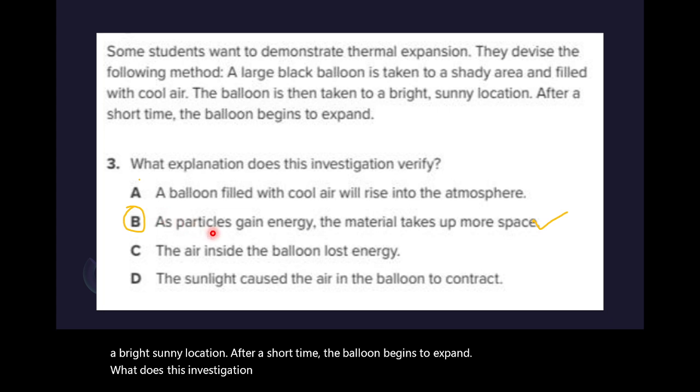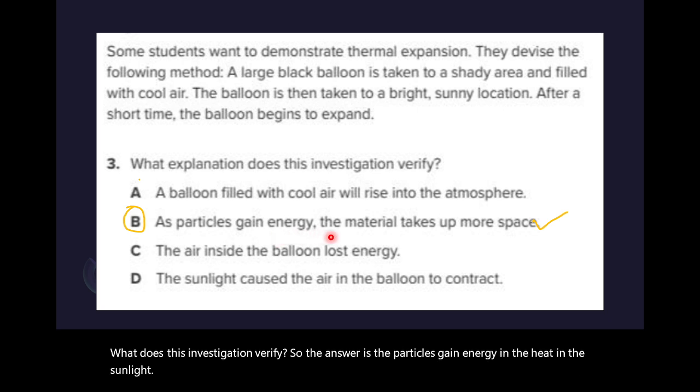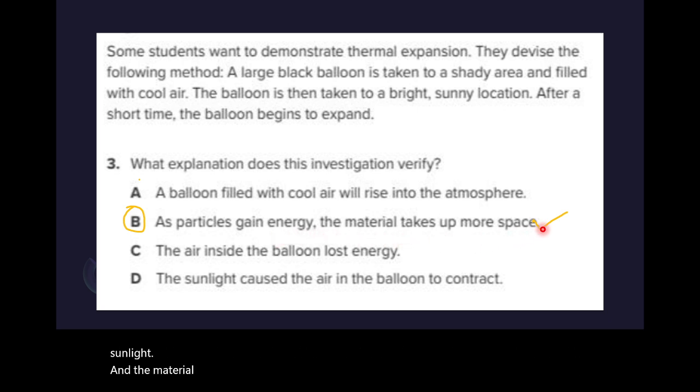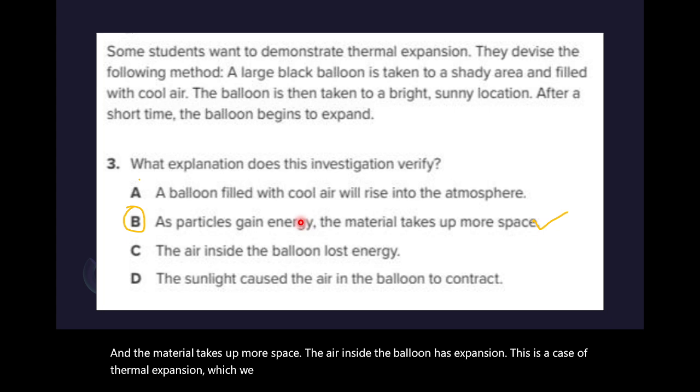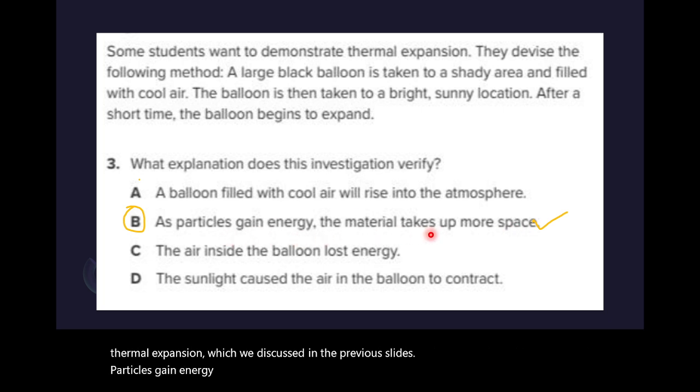The answer is that the particles gain energy from the heat in the sunlight, and the material takes up more space. The air inside the balloon has expanded. This is a case of thermal expansion, which we discussed in the previous slides. Particles gain energy. The material takes up more space.